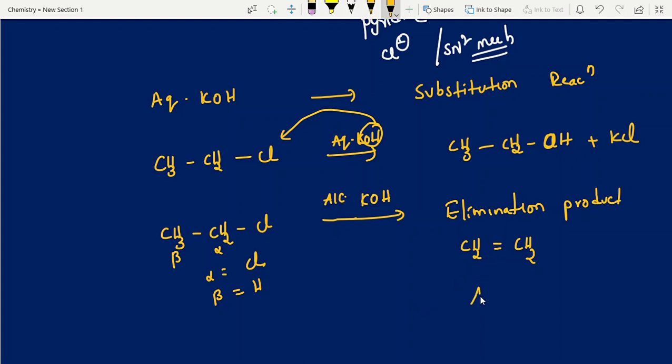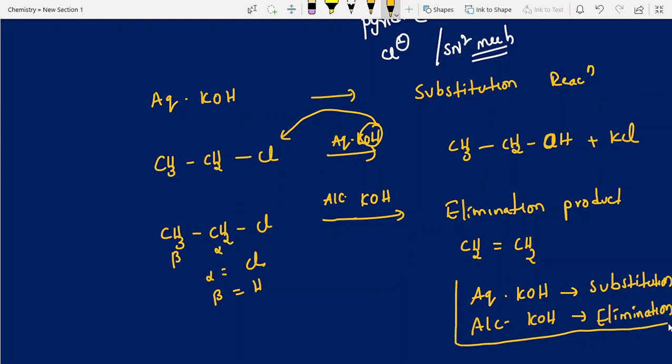See students, I am writing a simple shortcut here. Aqueous KOH is nothing but substitution. And don't think the other way. Alcoholic KOH: generally, those who are taking alcohol, we eliminate those people, right? Elimination, generally. Don't think in another way. To understand easily I had given this. So alcohol, avoiding, eliminating. Like this you can remember. Now, next one.